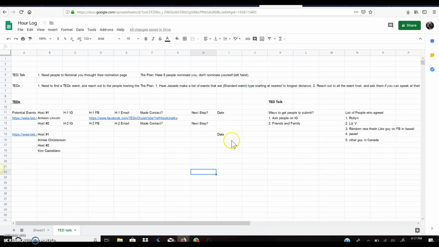Okay, so we have the date. We can just put it right there, September, 2019. It would be much better if it looked like numbers, because it's easier for me to read. I don't know how to fix it. Maybe you could figure it out.